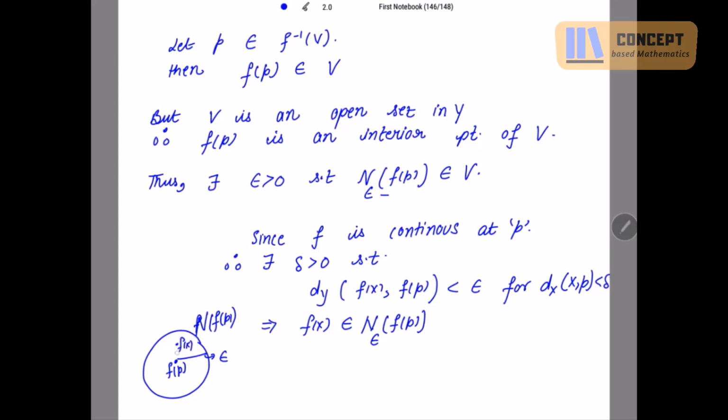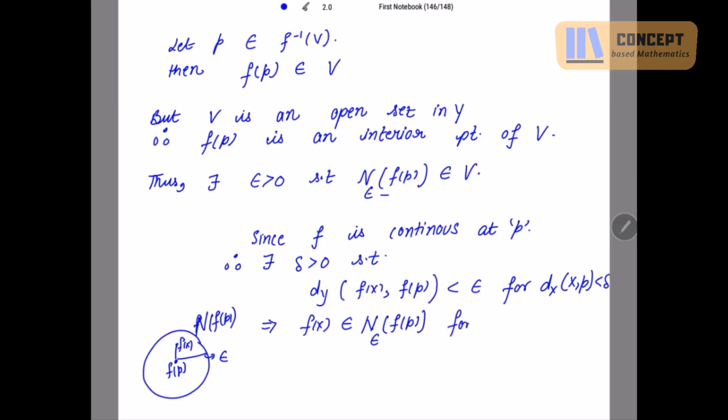Then only the distance between these two points is less than epsilon, right? So whenever we are having the distance in Y as less than epsilon, that means if we take the neighborhood of fp, this fx is an element of this neighborhood.